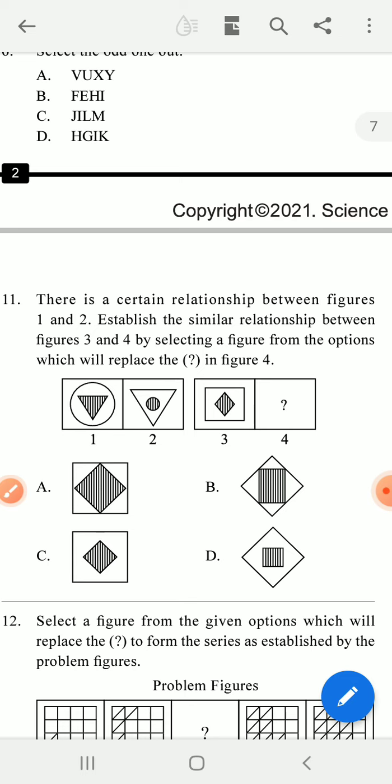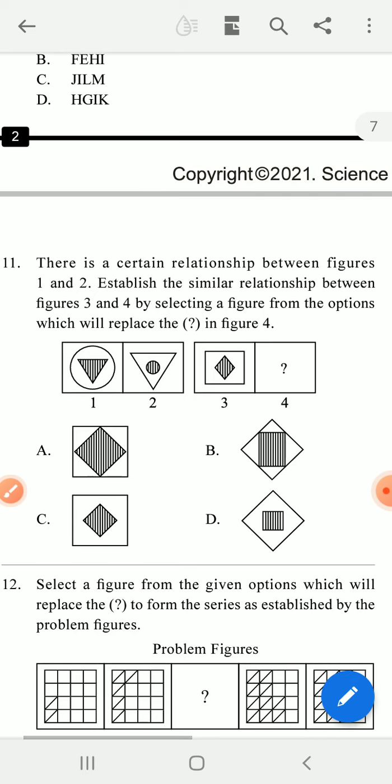That means the opposite is done. So you do the same thing. Here in 3 there is a kite in between squares, so you have to change it, and the square comes in between the kite. So D is the answer. So write D is the answer.